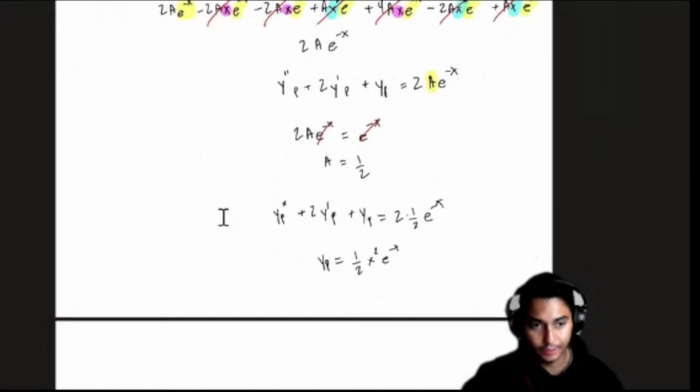Now, did they give us boundary conditions? Because that's going to be the next part. Which I think I'm going to pause here. They did not give us boundary conditions, so I think we should be good. I'm going to box that. Okay. Whew, that was a long one, guys.